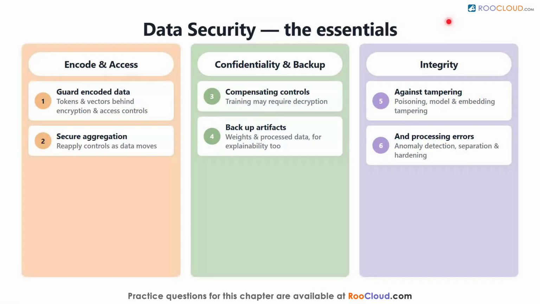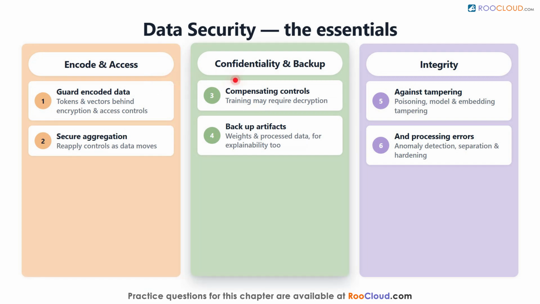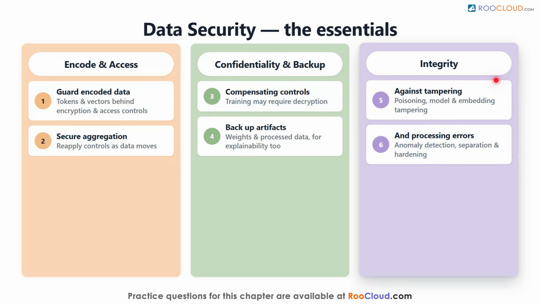Let's bring it all together. AI data security balances access against protection through least privilege. Encode and tokenize data behind encryption and access controls. Secure aggregated data and reapply controls as it moves. Defend confidentiality with compensating controls since training may require decryption. Back up the new artifacts like weights and processed data, and protect integrity against poisoning, tampering, and processing errors.